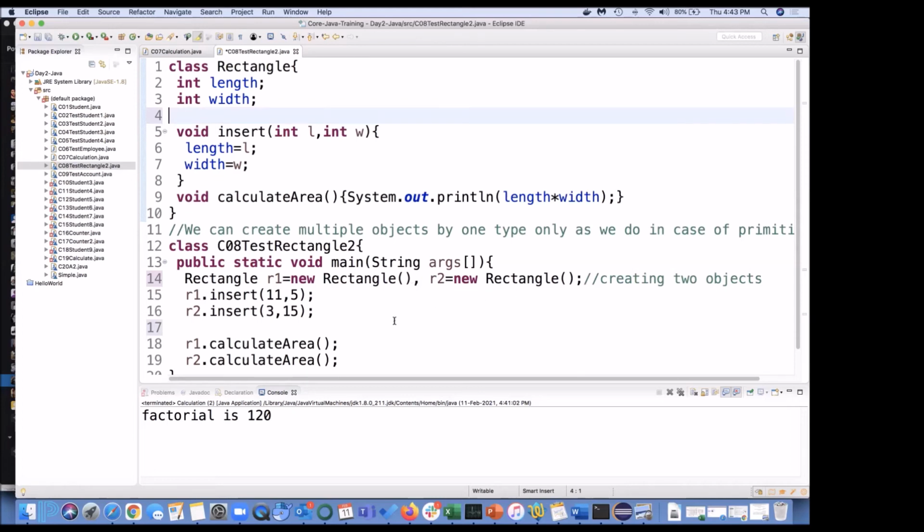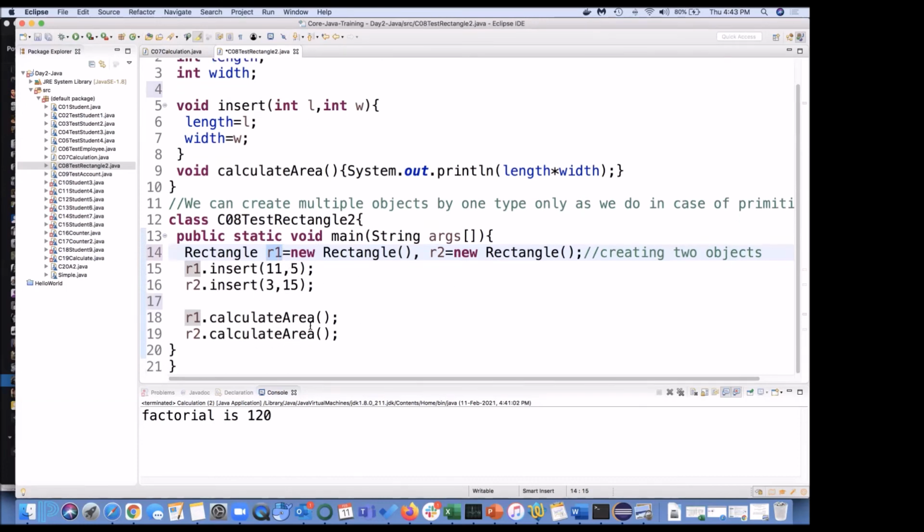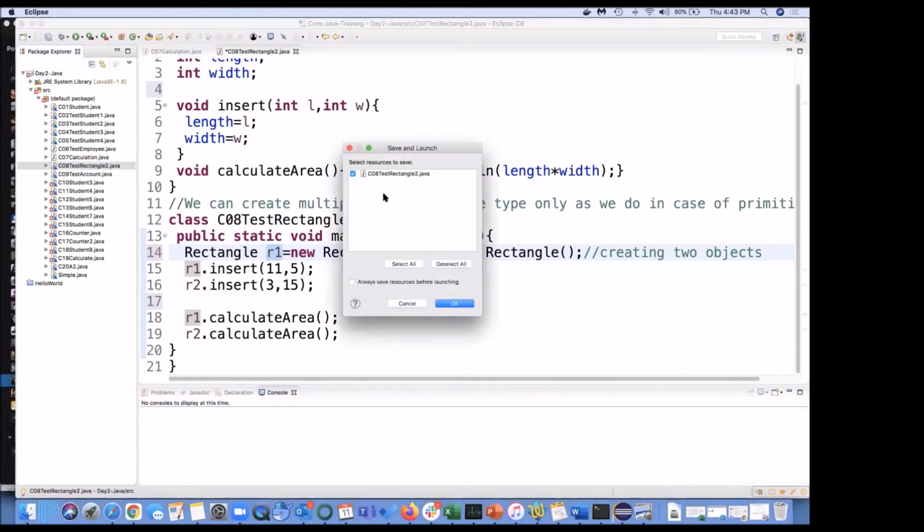reference variables or instances. We call objects sometimes a reference variable because this is referring to this class. And again, this is a variable, as this length and width is a variable. So this R1 is also known as an instance variable or reference variable. Okay, fine. So it's pretty simple, and I know the output will be what we are expecting.